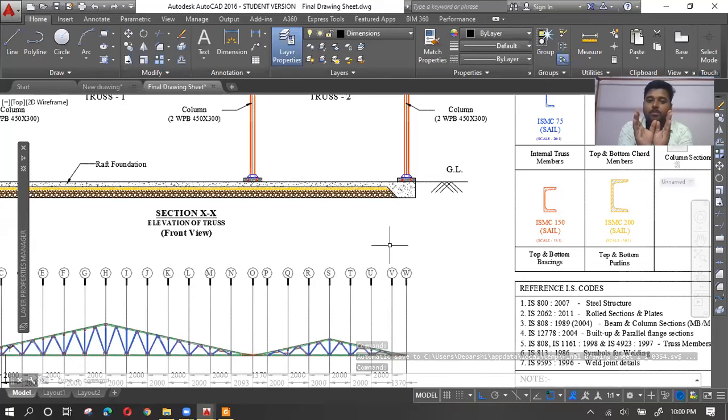So a smaller object will be printed on an A3 sheet, and a very big object will also be printed on an A3 sheet. But the text height should be the same in all cases. That's how you add value to your professional drawing.